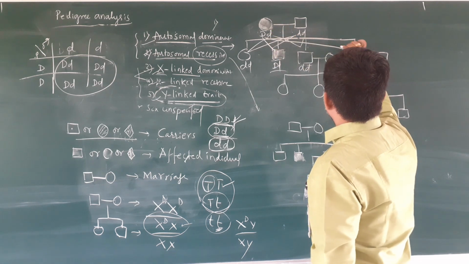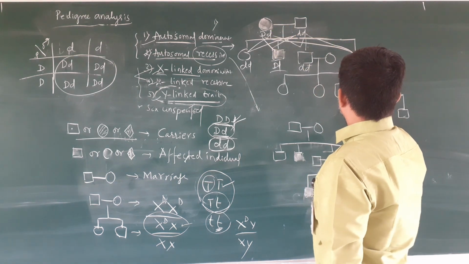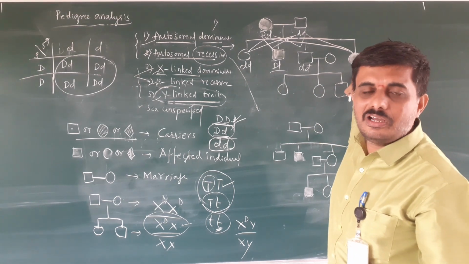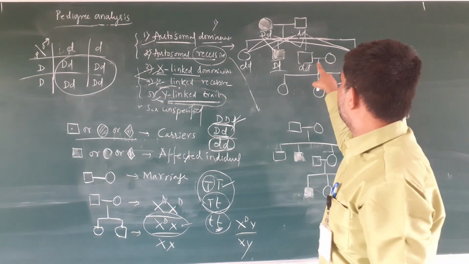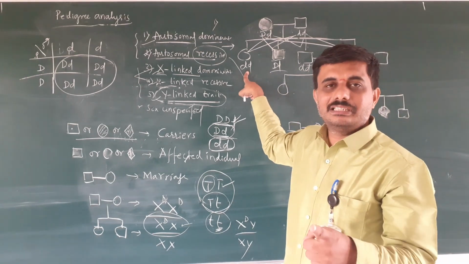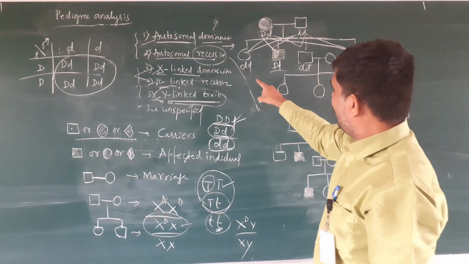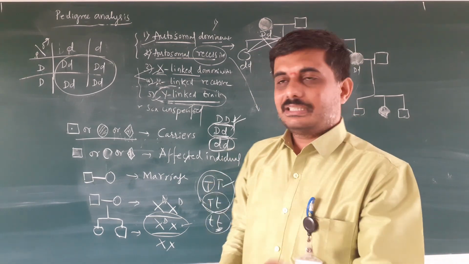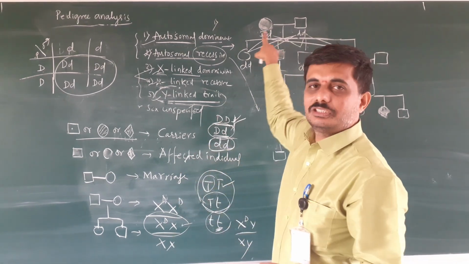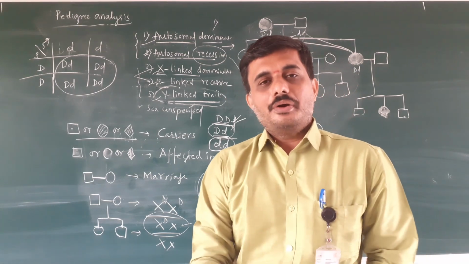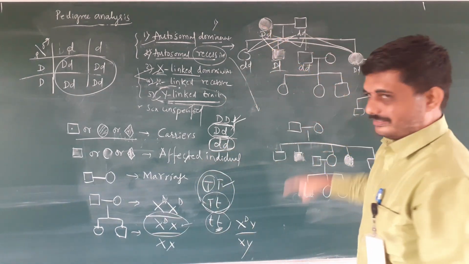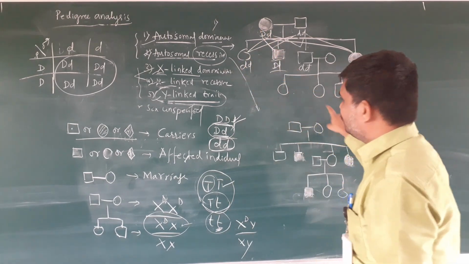Capital D and small d, the daughter is normal. So 50% of their children are affected and 50% are normal, because the mother has the heterozygous genotype, capital D and small d. This is the way we have to analyze the pedigree: how the characters flow from generation to generation.